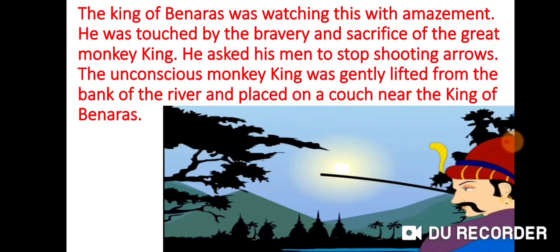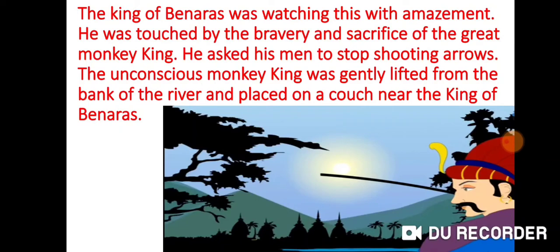The king of Benares was watching this with amazement. He was touched by the bravery and the sacrifice of the great Monkey King. He asked his men to stop shooting arrows. The unconscious Monkey King was gently lifted from the bank of the river and placed on a couch near the king of Benares.